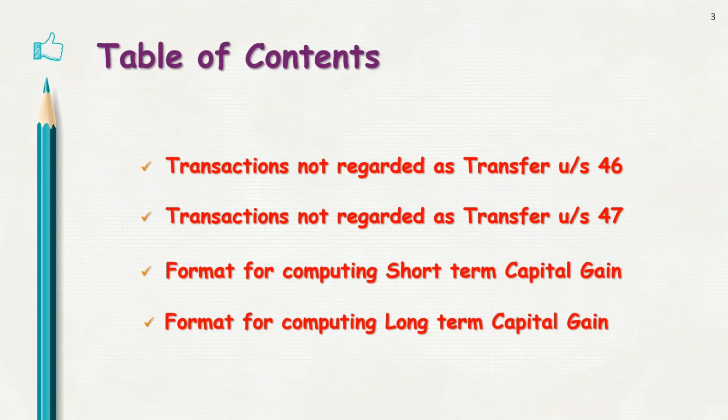We have seen the definition already, which was given under section 2 subsection 47. Now we are going to see the definition of transfer in detail, wherein we will see which transactions are not regarded as transfer under section 47.